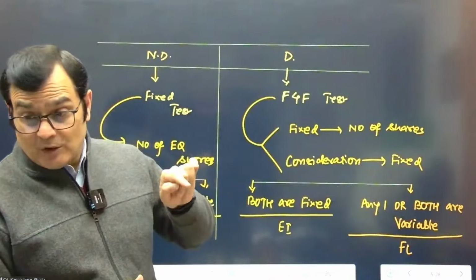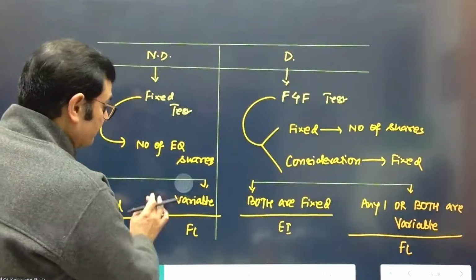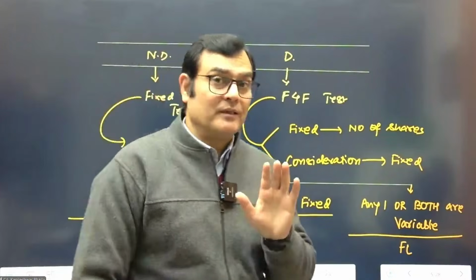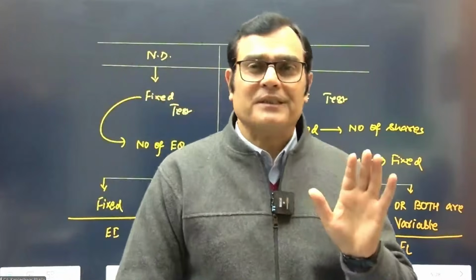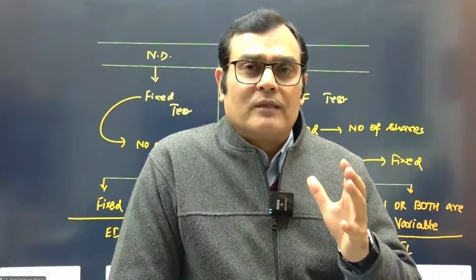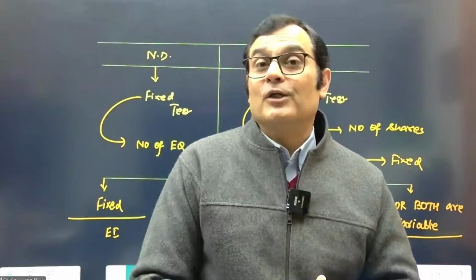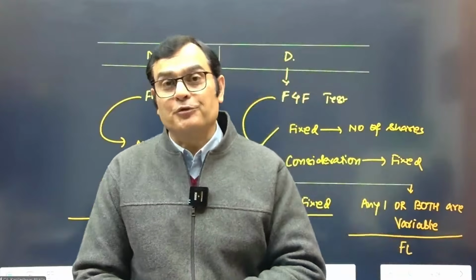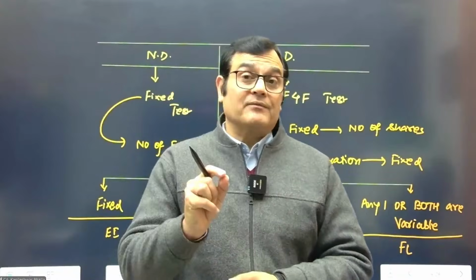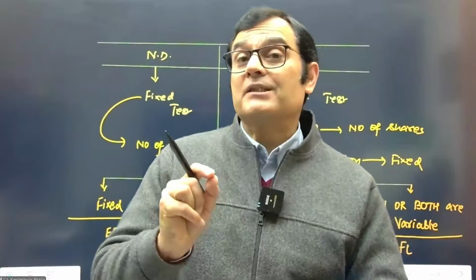So now you're talking about non-derivative. For a non-derivative, we just look at the number. Consideration is not to be seen. Because if you recall, we said in terms of non-derivative instruments, consideration is already received. It is only the allotment of shares which relates to the future. But in terms of derivative, the consideration is yet to be received, and therefore a different test applies.